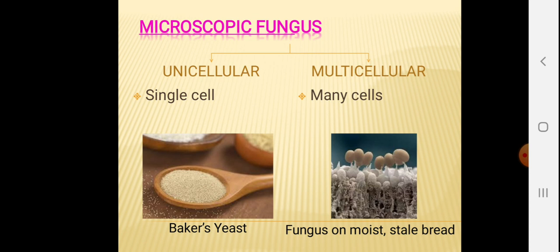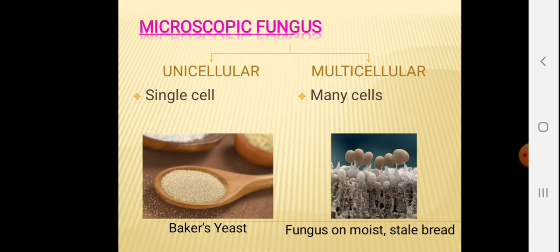Microscopic fungus is divided into two different types: unicellular and multicellular. Unicellular fungus is made up of single cell, and one single cell performs all activities efficiently. Multicellular fungus is made up of many cells.